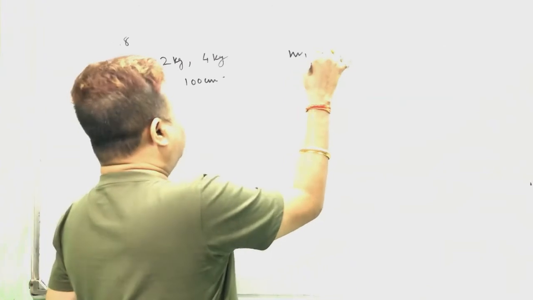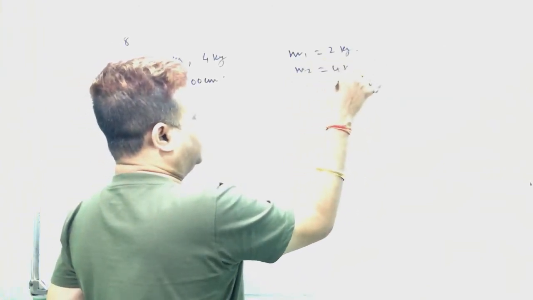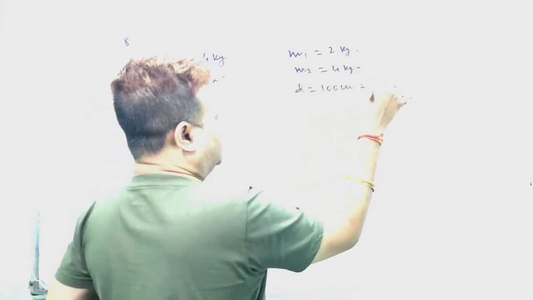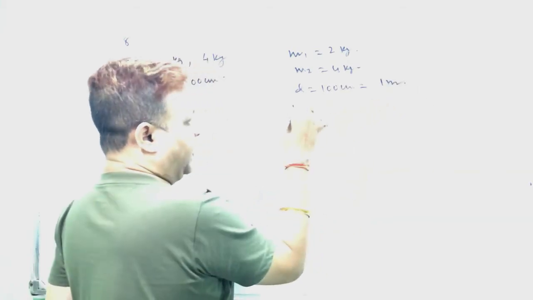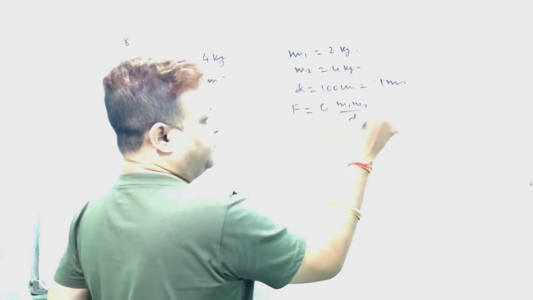The masses of the two particles are 2 kg and 4 kg. Distance is 100 centimeter, that is 1 meter. Then force is G into M1 into M2 by D square.